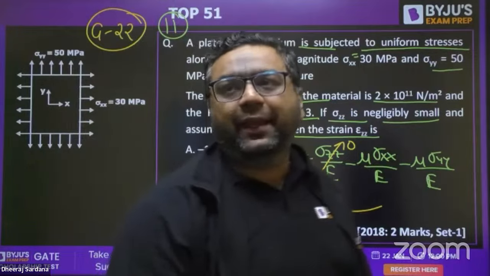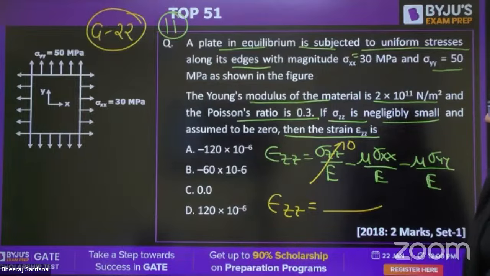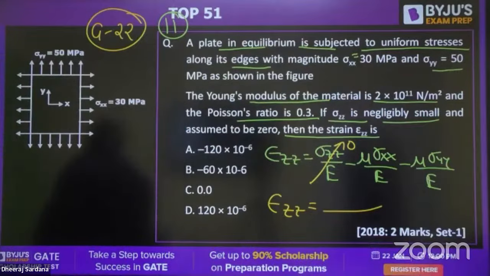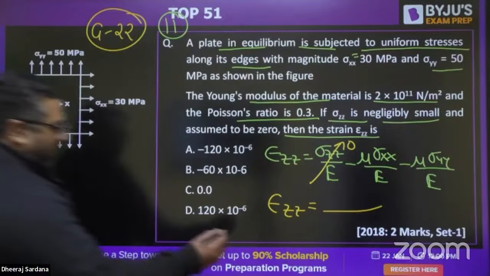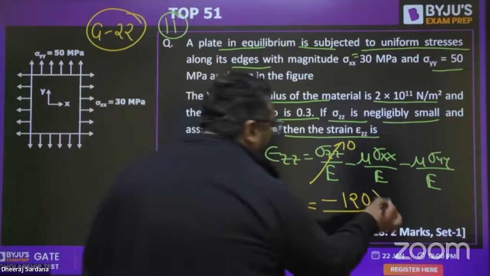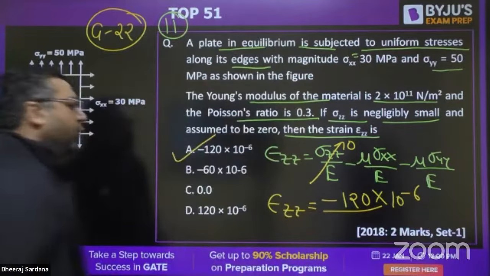Prudvi is saying A. Okay, so first of all, guys, when you find it, you need to tell me, are you getting it negative or positive? Negative. Very good. You will be getting this to be minus 120 into 10 to the power minus 6. So the answer will be A for this.